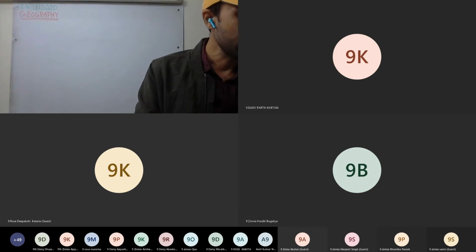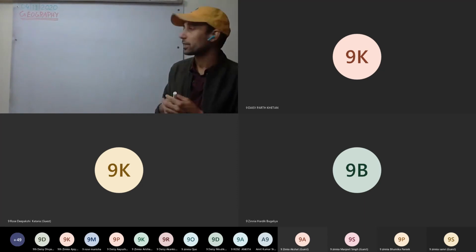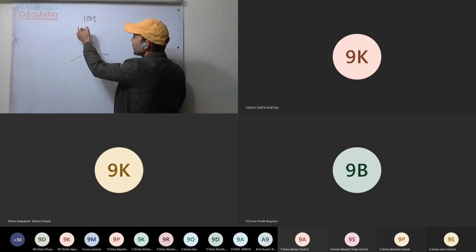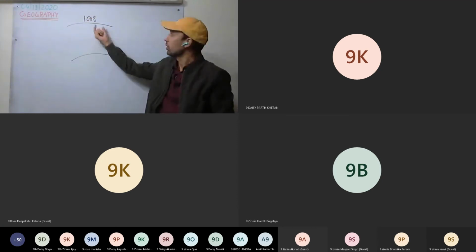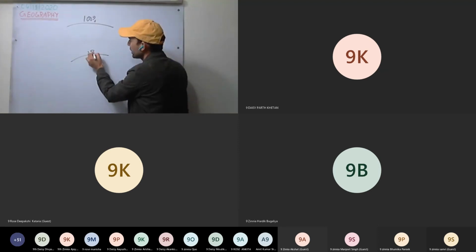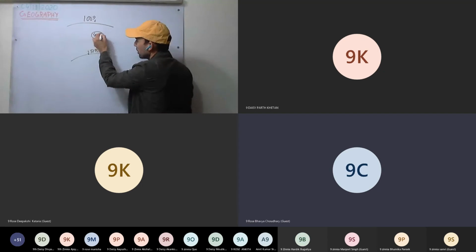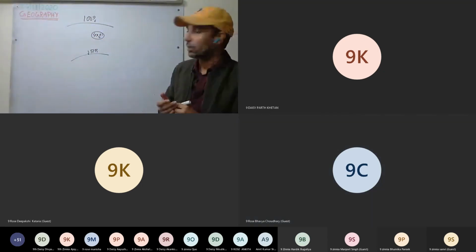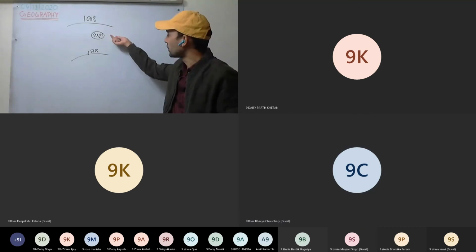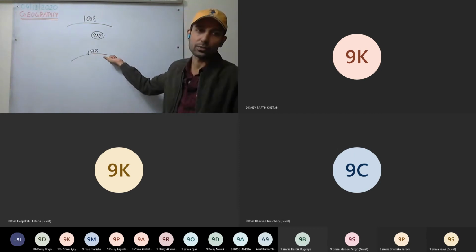Now, fourth one. Why does only 51% of the insolation reach the Earth's surface? Where does the other go? So, for example, 100% insolation is coming to us on the Earth. Where does the rest go? 51% is reaching the Earth's surface. Some insolation is absorbed by the atmosphere and some is reflected back. So some part of the insolation, that is the remaining part, is being absorbed by the atmosphere and reflected back by the atmosphere and the ground.